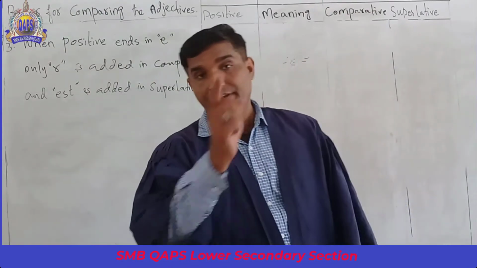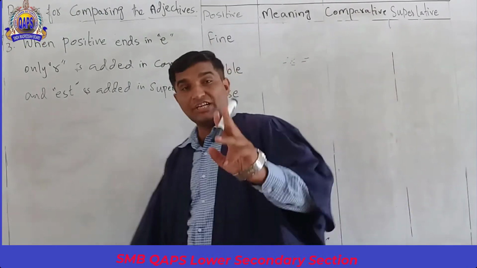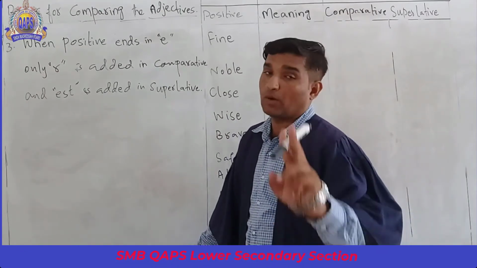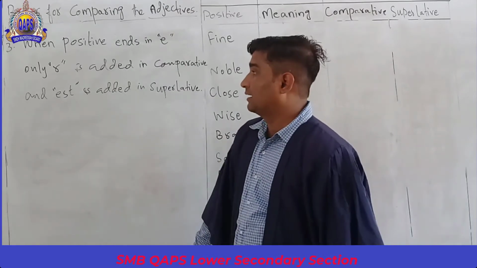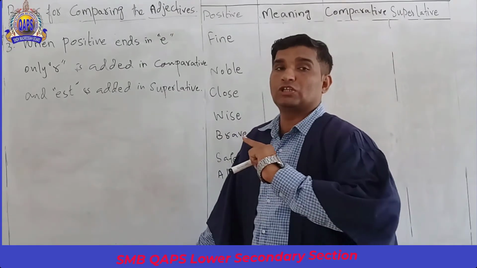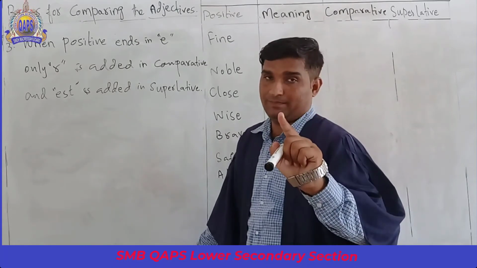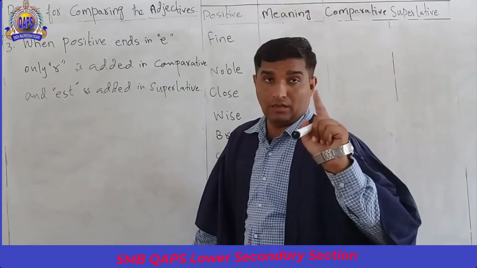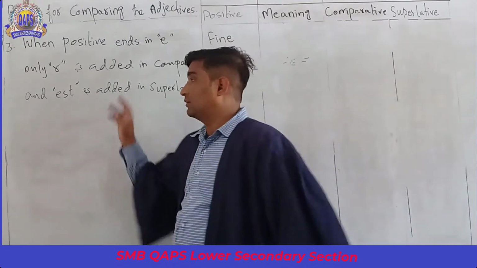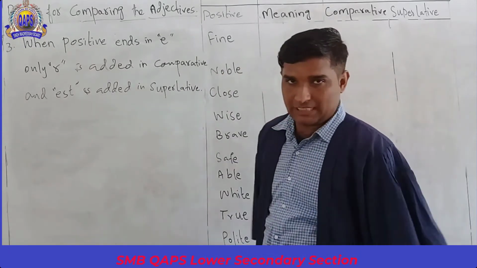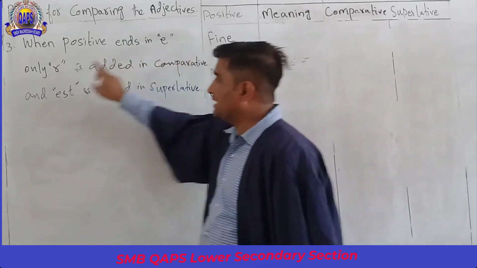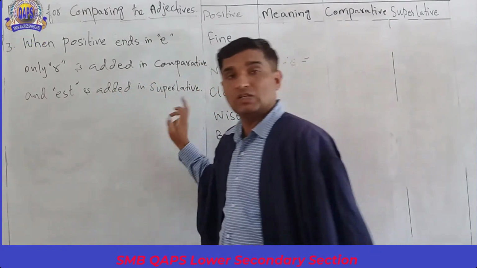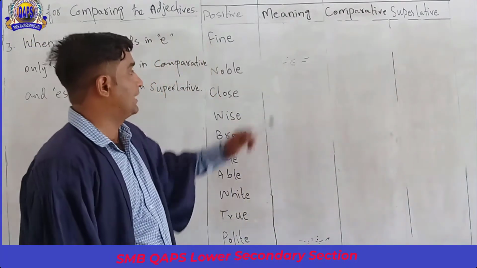Now rule number 3 is when the positive ends in E. Remember, when the positive ends in E, to make the comparative you just add R, and for the superlative you add EST. The actual definition is: when the positive ends in E, only R is added in the comparative and EST is added in the superlative. You can see here in our table that